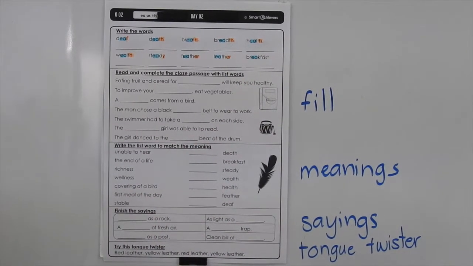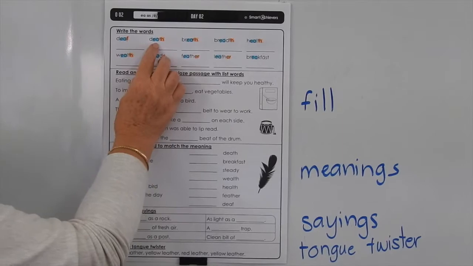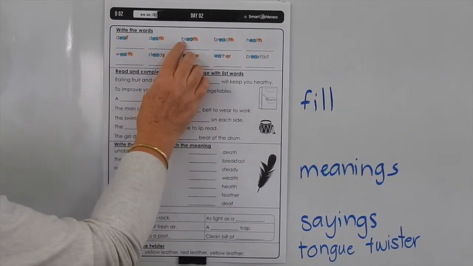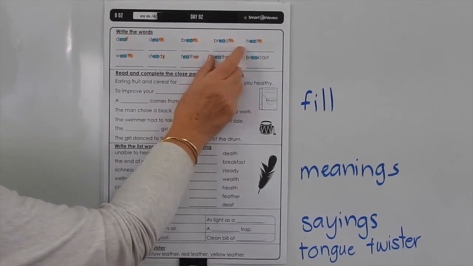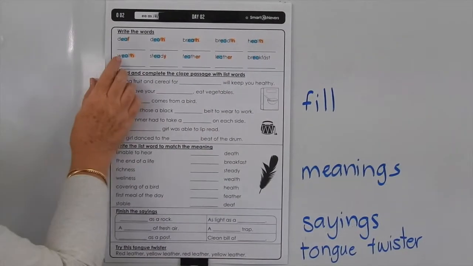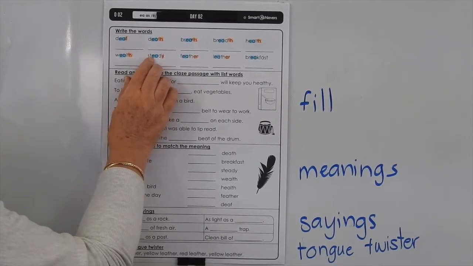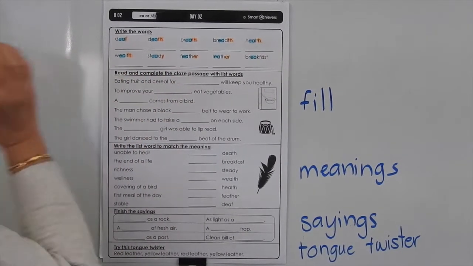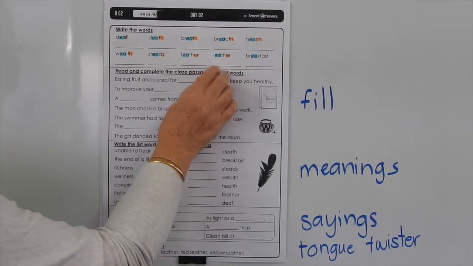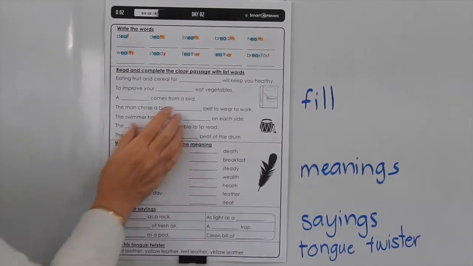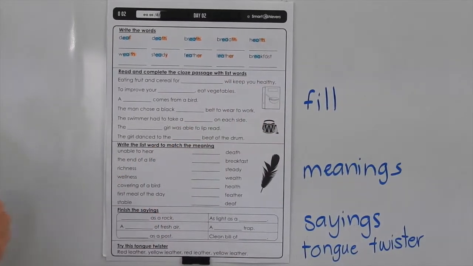Okay, so what do they mean? Deaf means that you can't hear as well as other people might. Death means that something is not alive anymore. Breath is the air you breathe in and out of your lungs. The breadth is the distance between two sides. Health is your well-being. The wealth is your richness of life, or could actually be money. Steady means something's very stable. A feather is a covering on a bird. Leather is a type of material that comes from the hide of a cow or another animal, and breakfast is the first meal of the day where you break your fast and you eat food after a nighttime sleep.